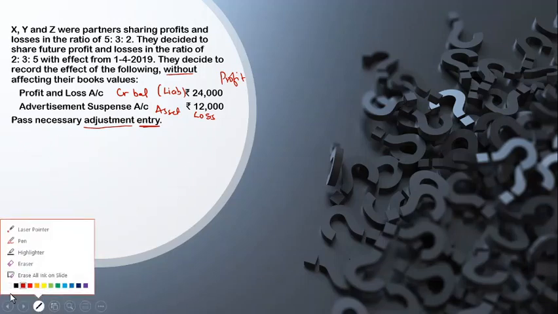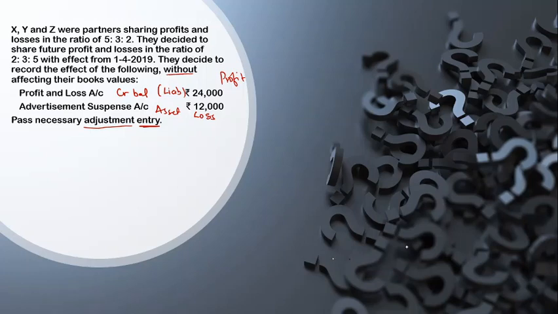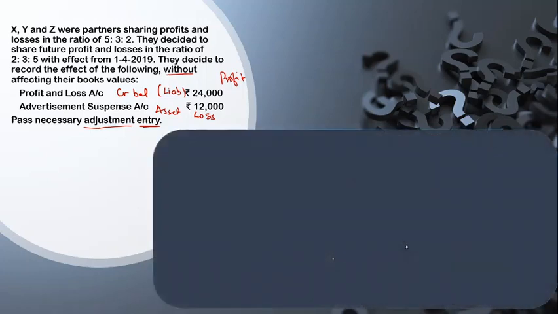Again I'm going to change my pen and I'm moving to my small board here. Now the first step, as I said, is to find out the sacrificing ratio, which is equal to old ratio minus new ratio. Can you see I'm writing the formula every time?